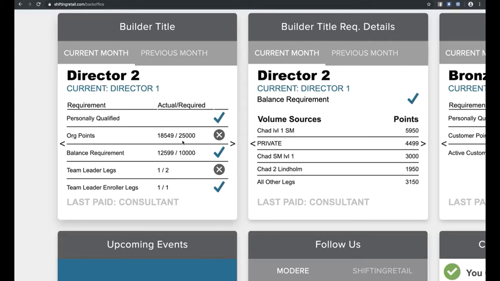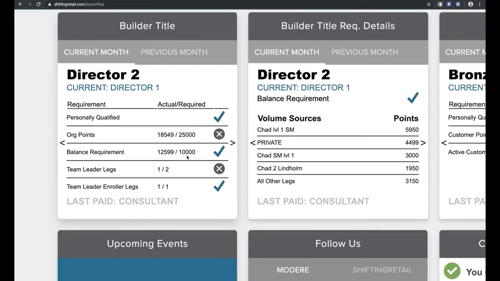So to become a Director 2, what's required is 25,000 in volume. But what you actually have as of right now is 18,549. So you're actually below what's required for you to become a Director 2. That's why it has an X. And so for you to get there, you need to have over 25,000 here, because that's what's required.